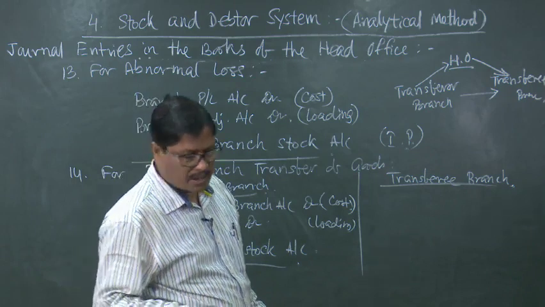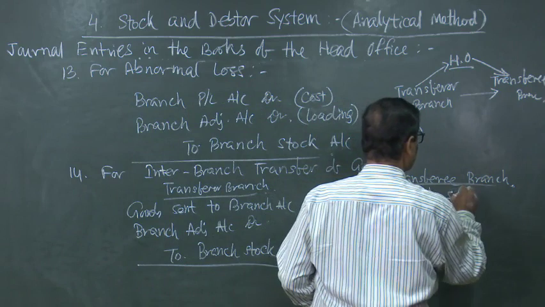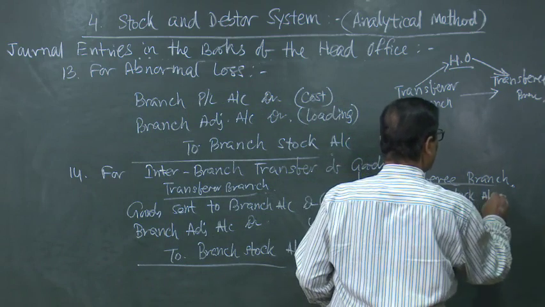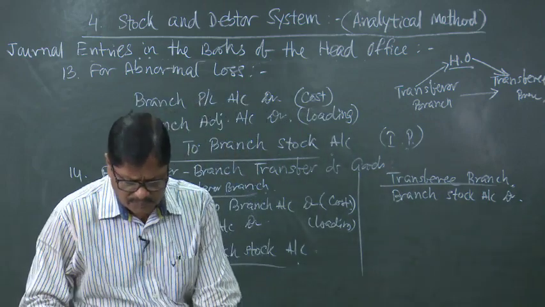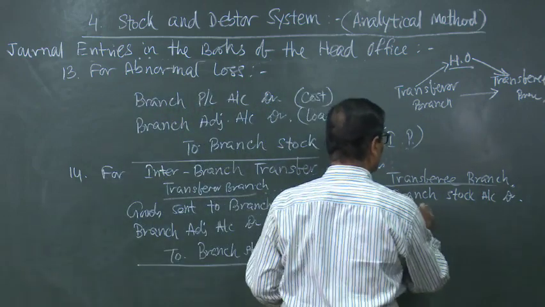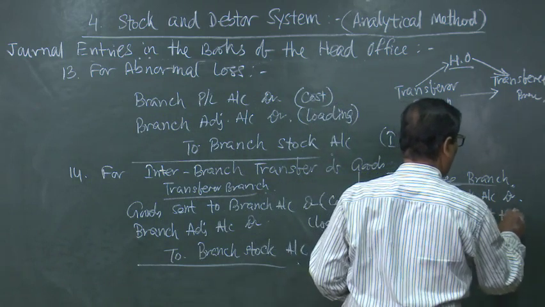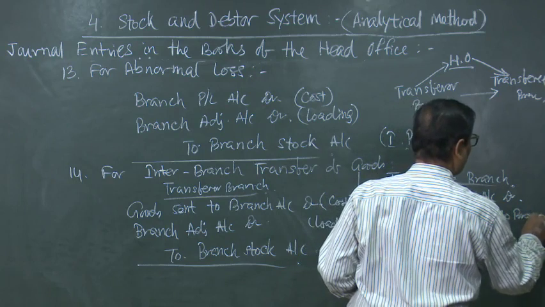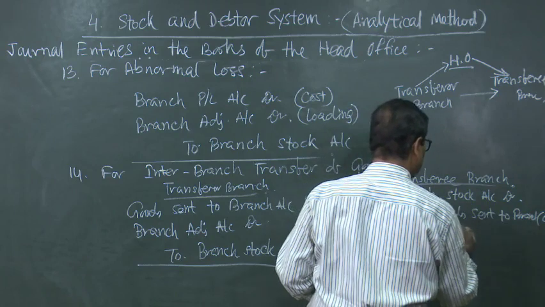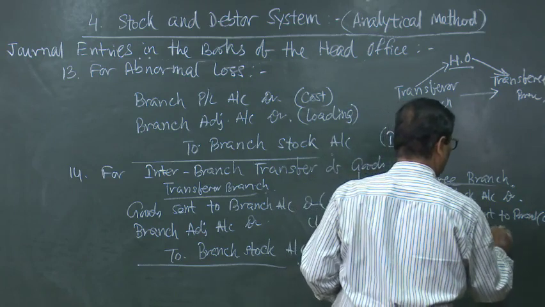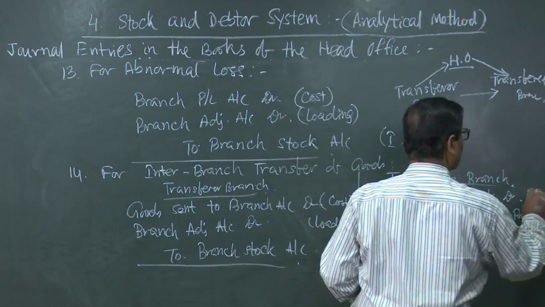There it will be branch stock account debited with the invoice price to goods sent to branch at cost, and to branch adjustment account with the loading, and it is the invoice price.